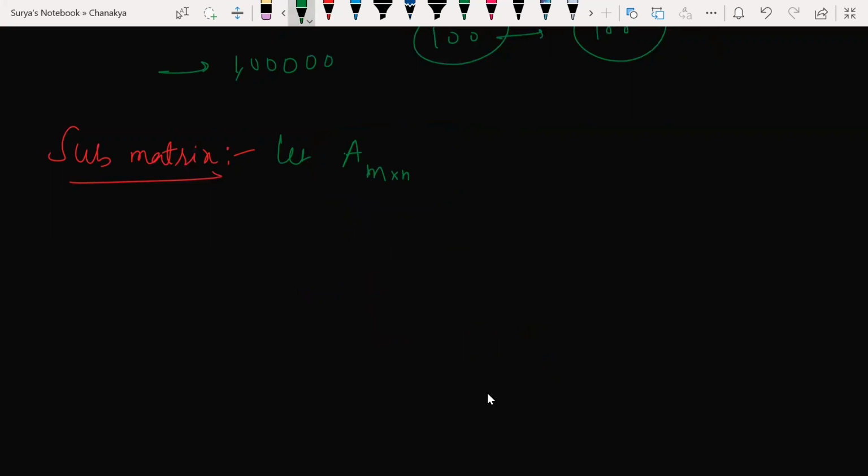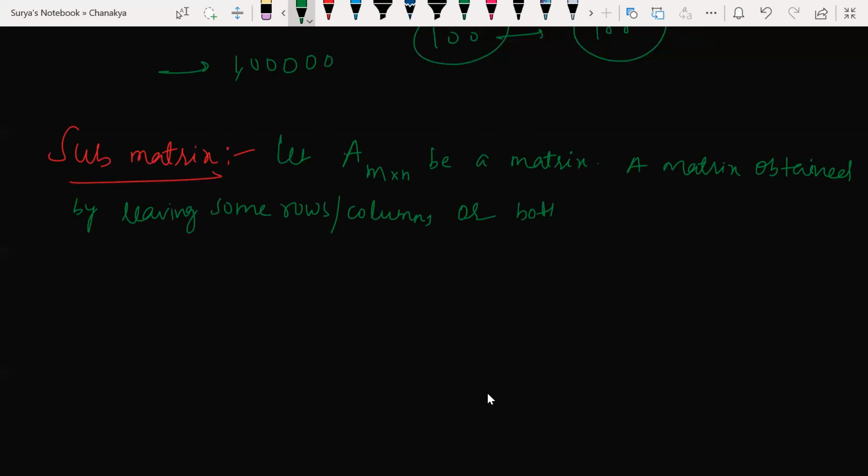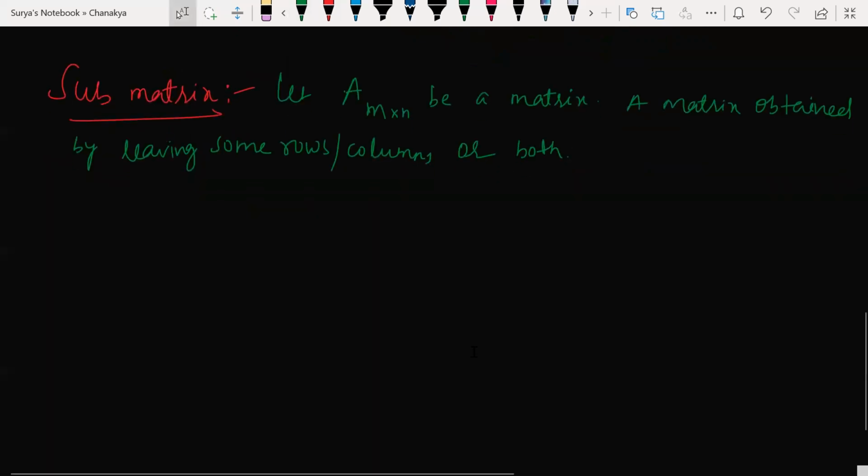Now look at this. Let us write the definition of this. Let A, m by n, be a matrix. A matrix obtained by leaving some rows or columns or both. That is what a submatrix is. Correct? That is what a submatrix is. Understood my point, beta? Yes, sir.